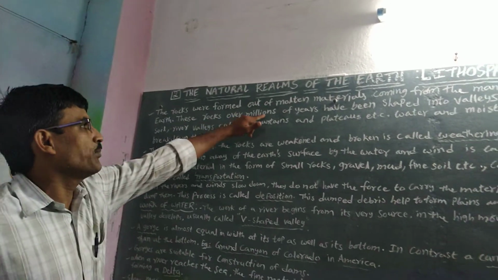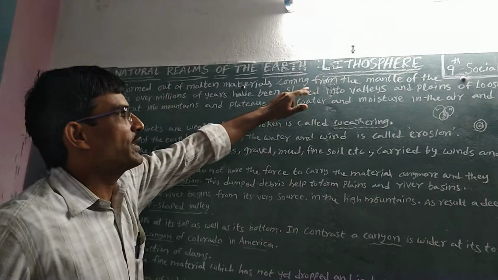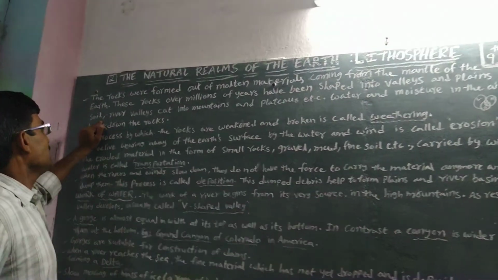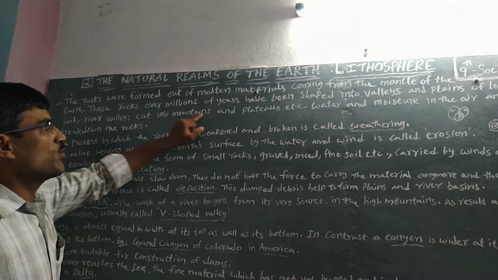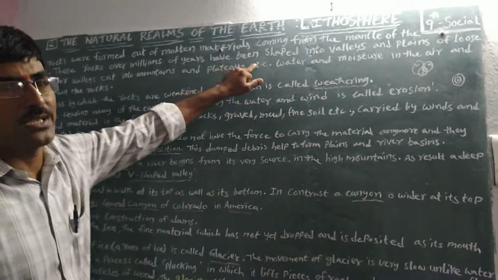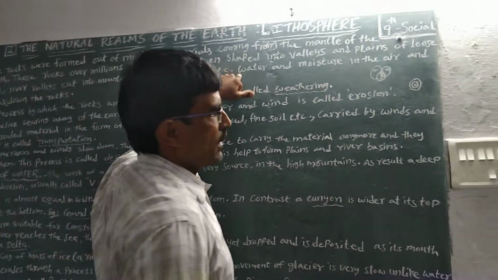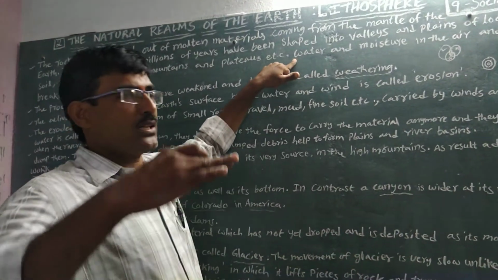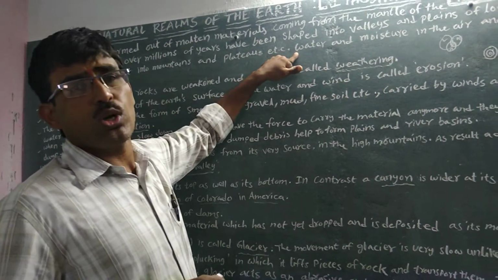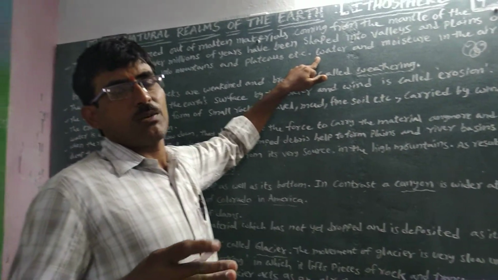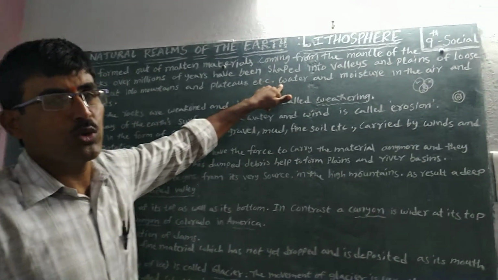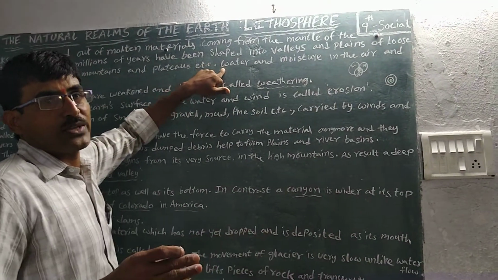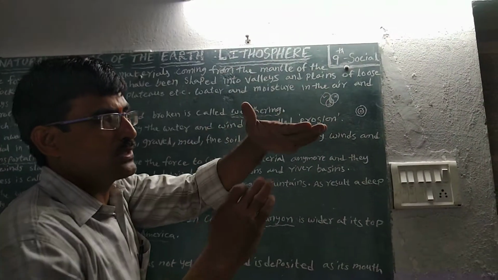These rocks, over millions of years, have been shaped into valleys and plains, soil, river valleys cut into mountains and plateaus, etc. Once again I repeat, from the first lesson, on our earth here Gondwana land, here Laurasia. Gondwana land moves to the eastern side, and at present is the peninsular plateau. Here on the Eurasian plateau, it joined with them.